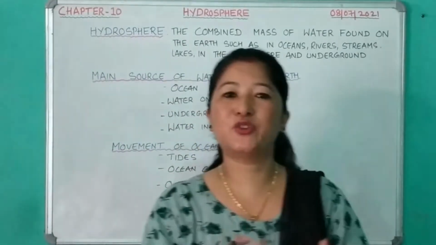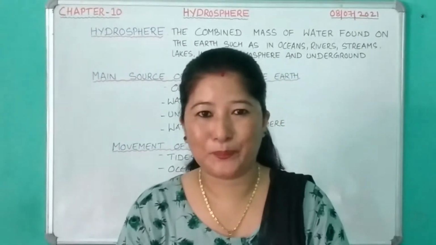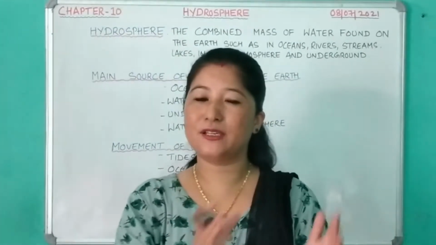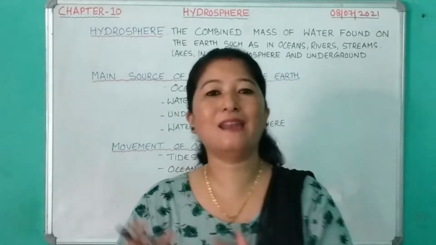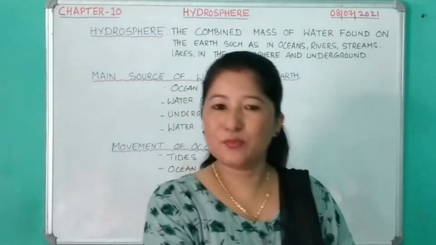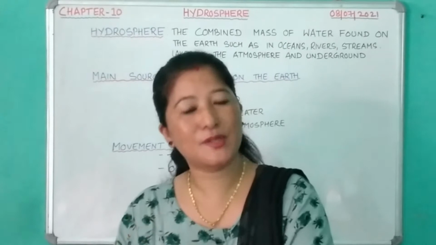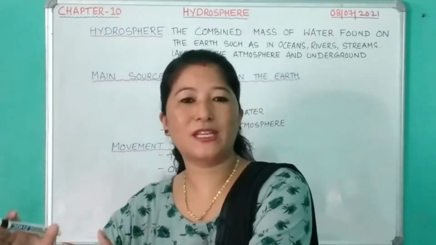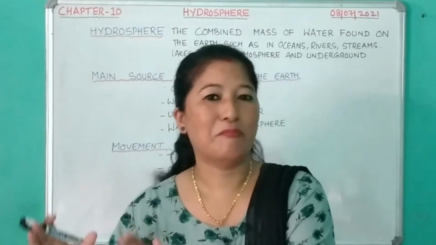So the word hydrosphere means water. As you know, the surface of the earth is made up of land and water. 71% of the earth is covered in water, and the rest 29% is land mass.